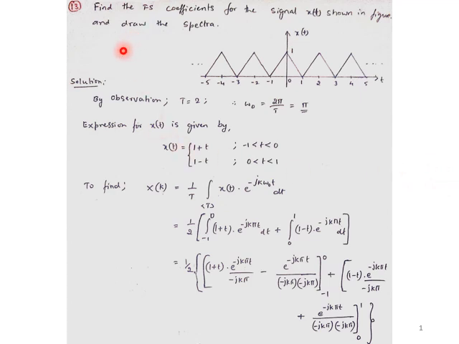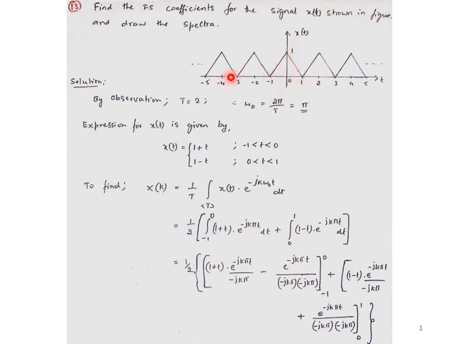The problem statement says: find the Fourier series coefficient for the signal x of t shown in a figure, and draw the spectrum of the final answer x of k. So I have to calculate x of k. X of t is given as a triangular form of signal. Looking at it, the signal is periodic in nature. It repeats every two units, so -1 to 1 is one cycle.